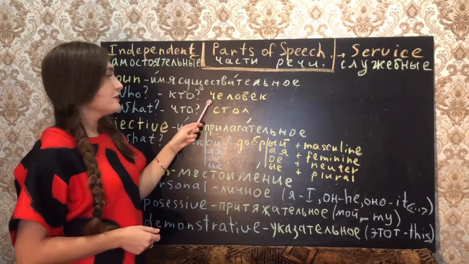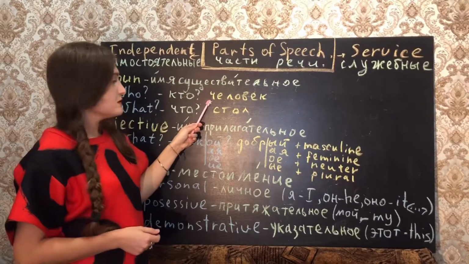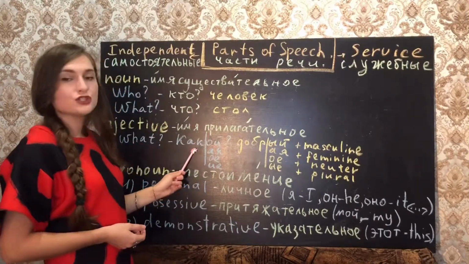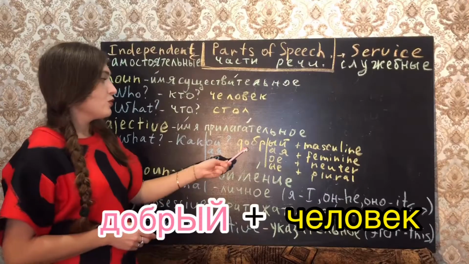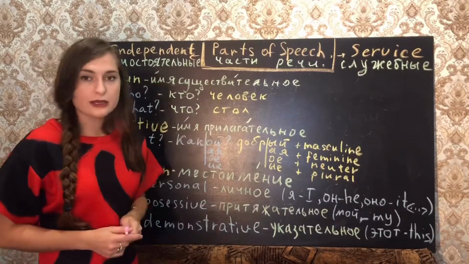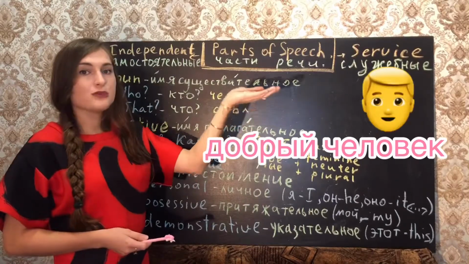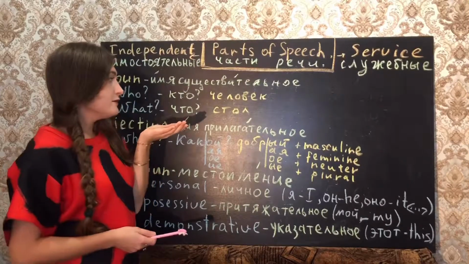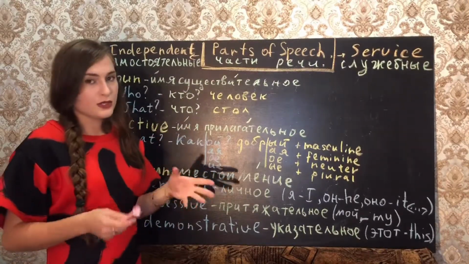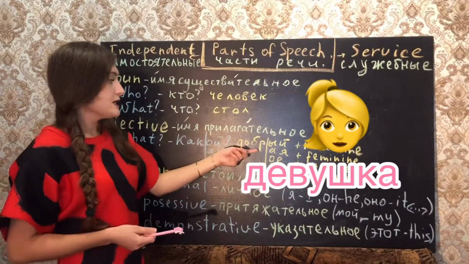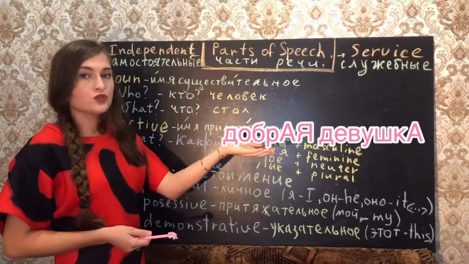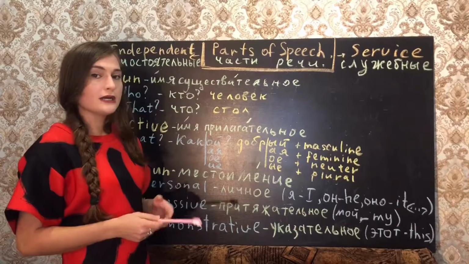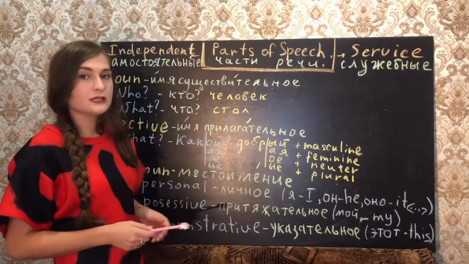For example, человек, it is he, masculine. Стол, it is he, masculine. So for masculine, we use the question какой. If we say добрый plus человек, it is correct. Добрый человек. Человек is masculine, that's why добрый is in the same form. If I say, for example, lady, girl, девушка, I will say добрая девушка. Добрый means kind: a kind human, добрый человек; a kind lady, добрая девушка.